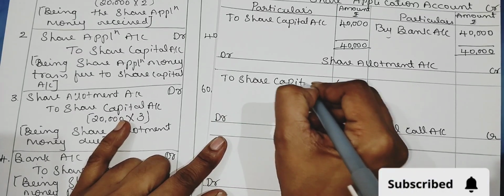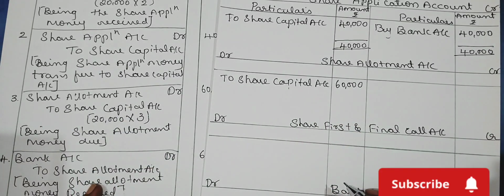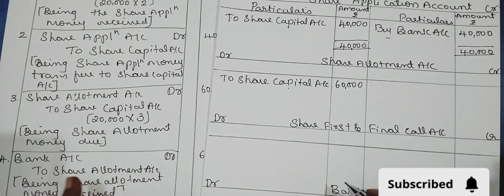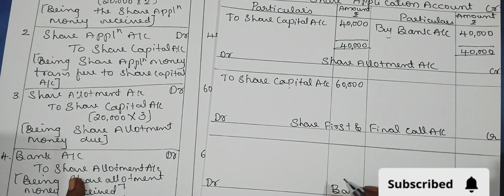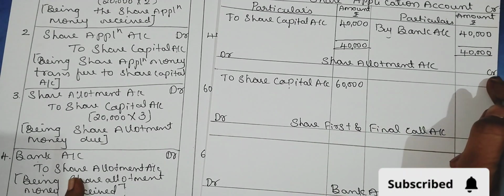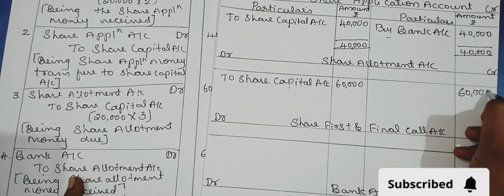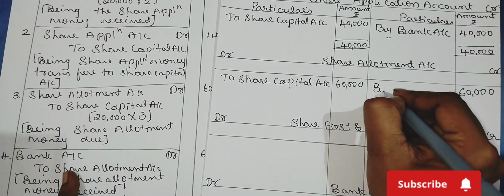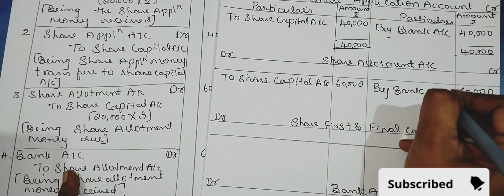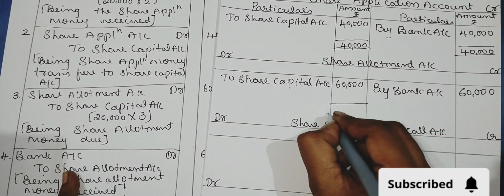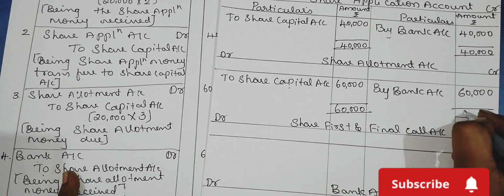Again, we have one more entry, bank account debtor to share allotment account. Here we have credited share allotment account 60,000 by bank account. Understood? 60,000.